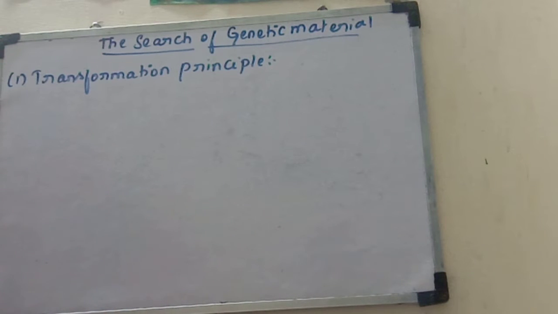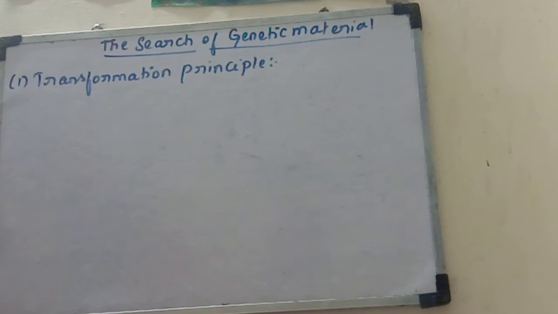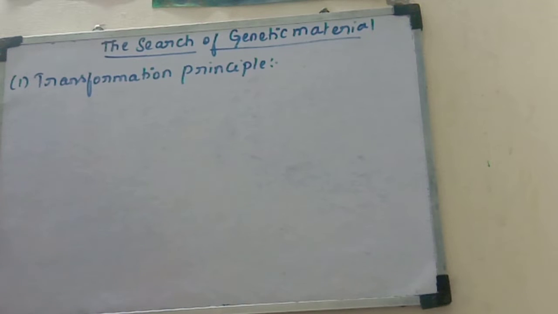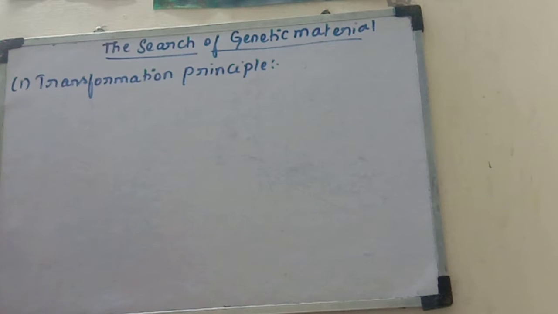My dear students, today we are going to discuss the search for genetic material. Even though the nuclein was discovered by Friedrich Miescher and the principles of inheritance were explained by Mendel, it took a long time to discover and establish DNA as the genetic material. We are going to discuss the experiments which prove that DNA is the genetic material.